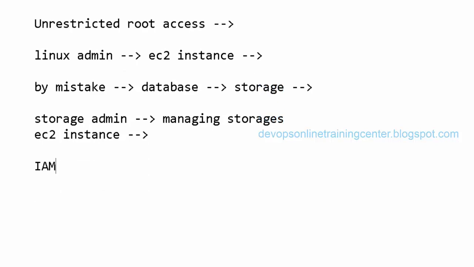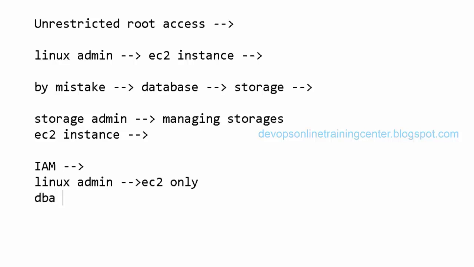That is when IAM is introduced, which basically restricts people to perform certain tasks only. Let us say if he is a Linux admin, I'll give access to EC2 only. He'll be able to work on the EC2 service only. Other than that, he'll not be able to access anything, right?